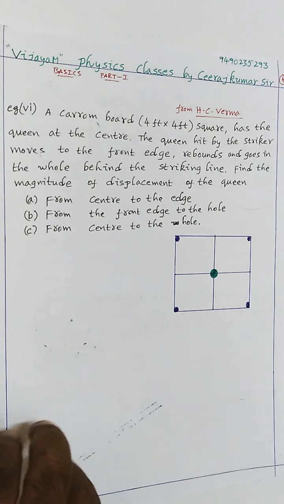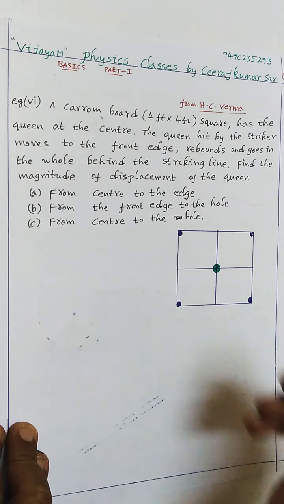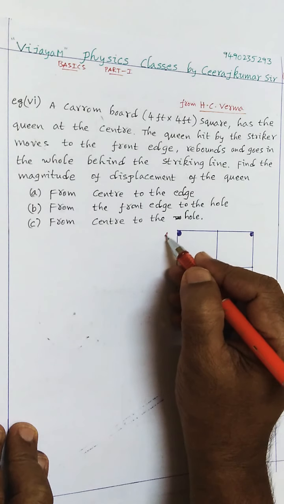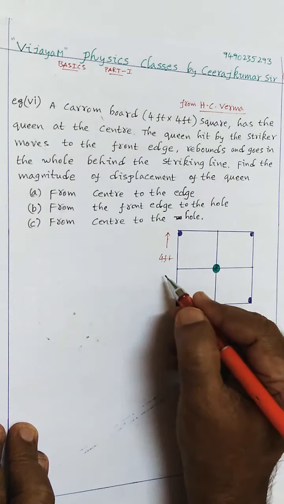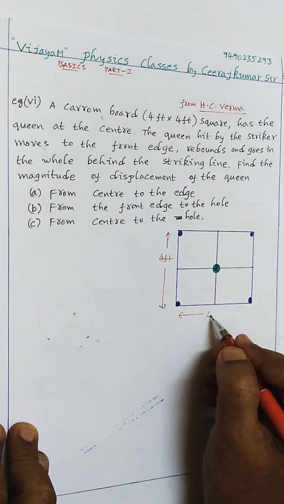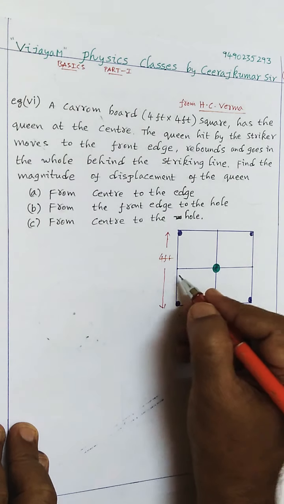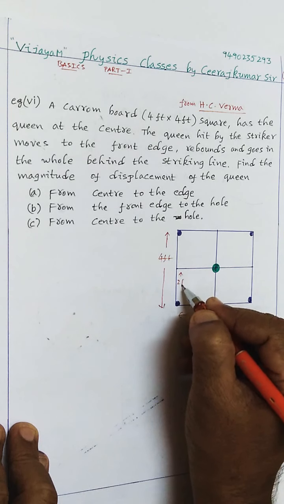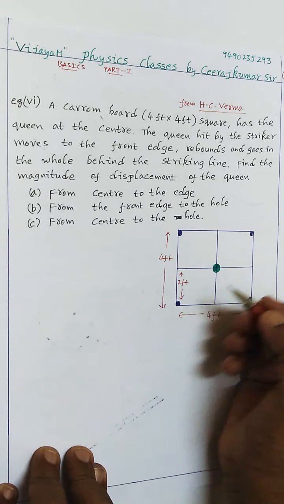In this one, the question is quite easy. Here this side is 4 feet, this is 4 feet, and this one is also 4 feet. So it's a square board. So definitely you can take this one as 2 feet. No doubt in that.